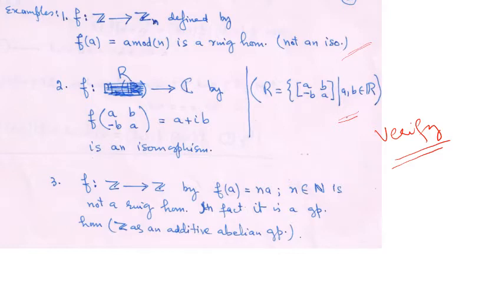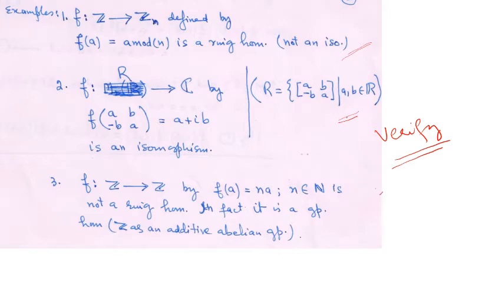Let f from Z to Z be given by f(a) equal to na, where n is a natural number, a positive integer. Then this is not a ring homomorphism. So if we consider Z as a ring, then this is not a homomorphism. But in fact, it is a group homomorphism.